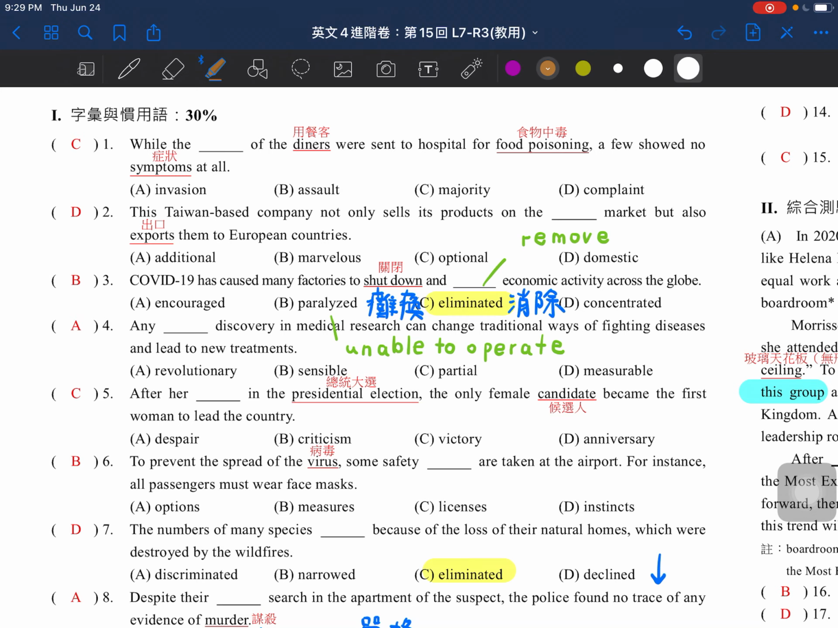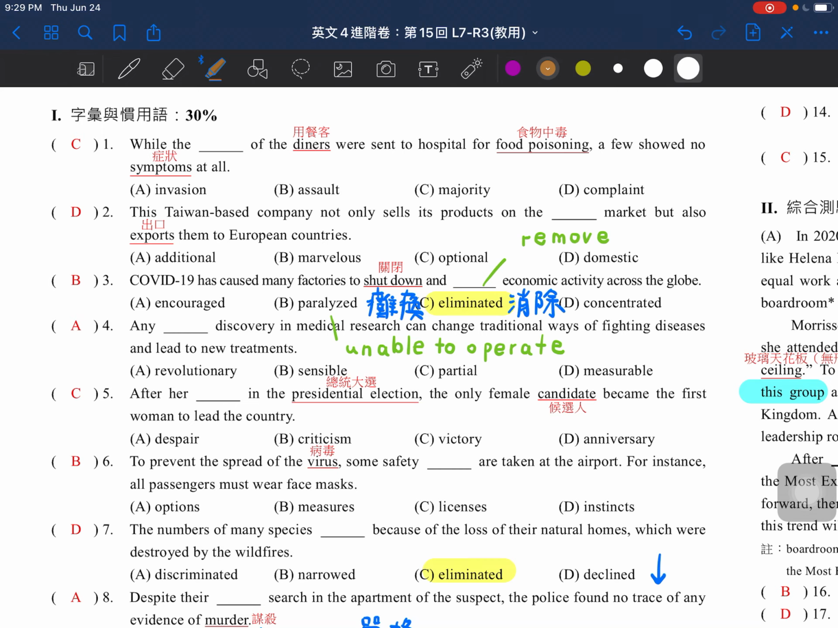For number 3, we have: COVID-19 has caused many factories to shut down and what economic activity across the globe. In this question, we will choose paralyzed. Paralyzed, we know it's a kind of illness which makes people unable to move. When we use paralyzed to talk about paralyzing the economy or economic activity, it means we make it unable to operate, unable to run. So that's why we will choose paralyze. This one will be better.